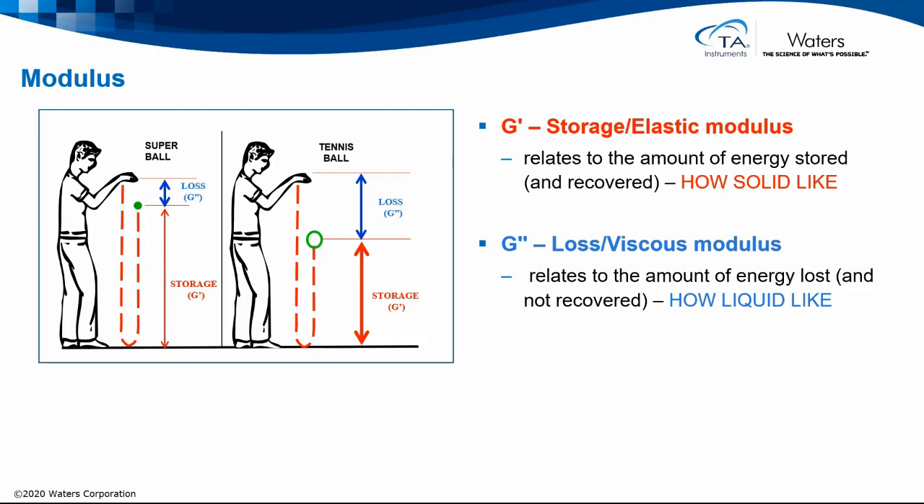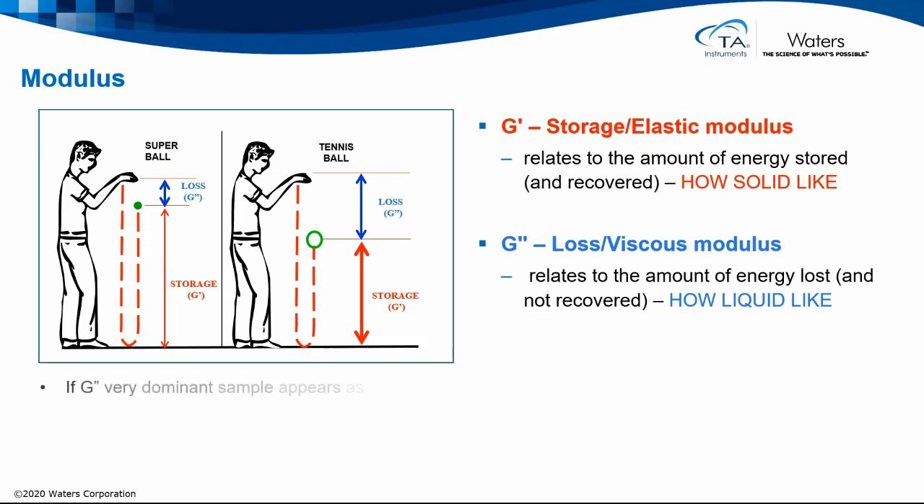In the graphic on the left-hand side, we see two types of balls. The bouncy ball, the super ball, bounces high because it has a very large G prime and only a small G double prime component, so there's only a small amount of energy lost. However, with a tennis ball, the G double prime component is much larger, and so more energy is lost and dissipated, and as a result the ball doesn't bounce as high.